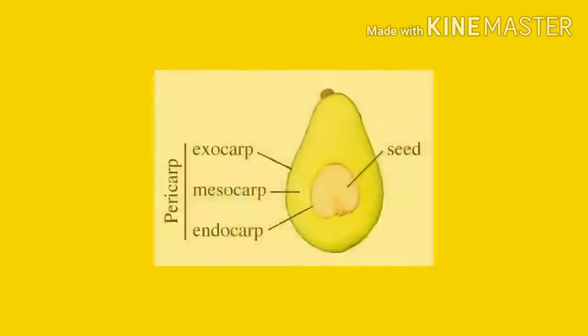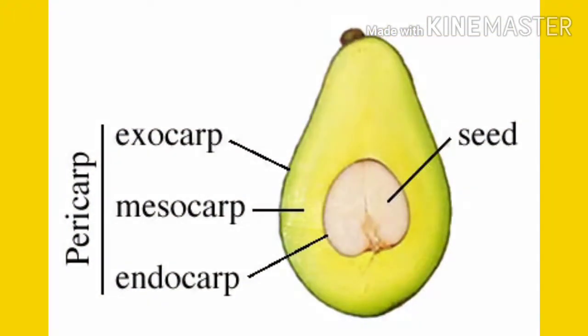Parts of a fruit. A fruit contains two parts: a pericarp or fruit wall, and the seeds. So let's discuss first the pericarp. The pericarp or fruit wall develops from the wall of the ovary. It may be thick or thin depending on the kind of fruit. In tomato and papaya, the pericarp is soft and fleshy, while in gram the pericarp is dry.